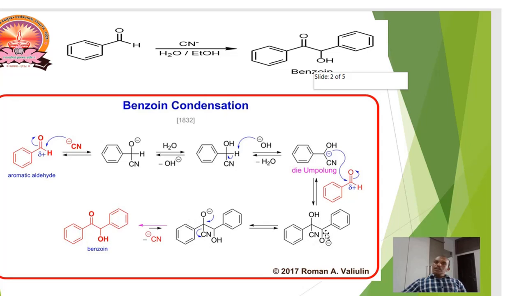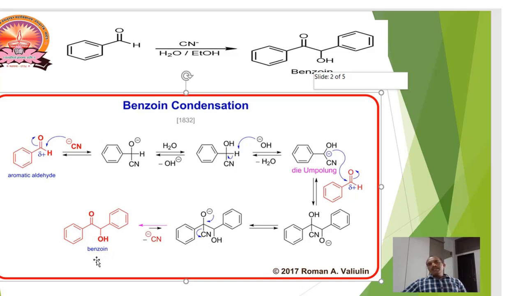Now, here you have to remember the negative charge: the proton is accepted by this O minus from the adjacent oxygen, the added OH group, which gives an H plus ion, and with shifting of electron density and leaving of the cyanide ion, forms the alpha hydroxy ketone known as benzoin.